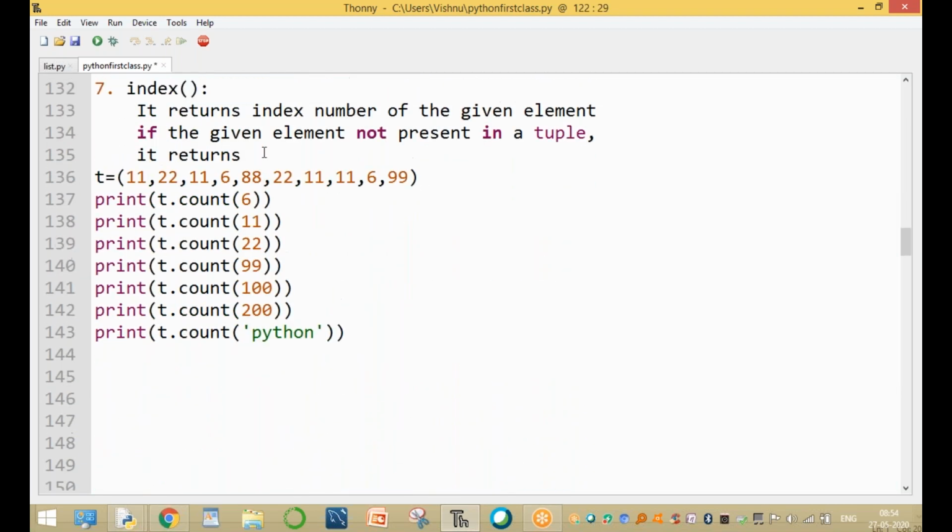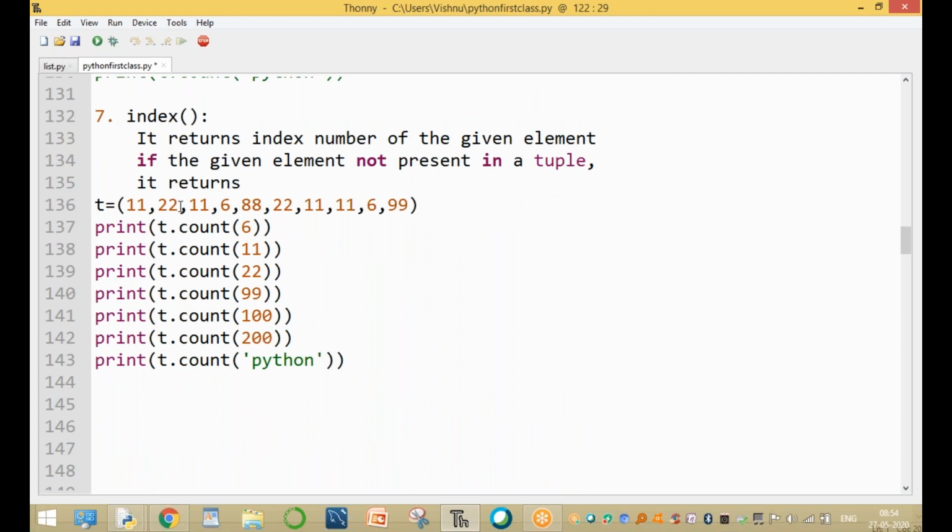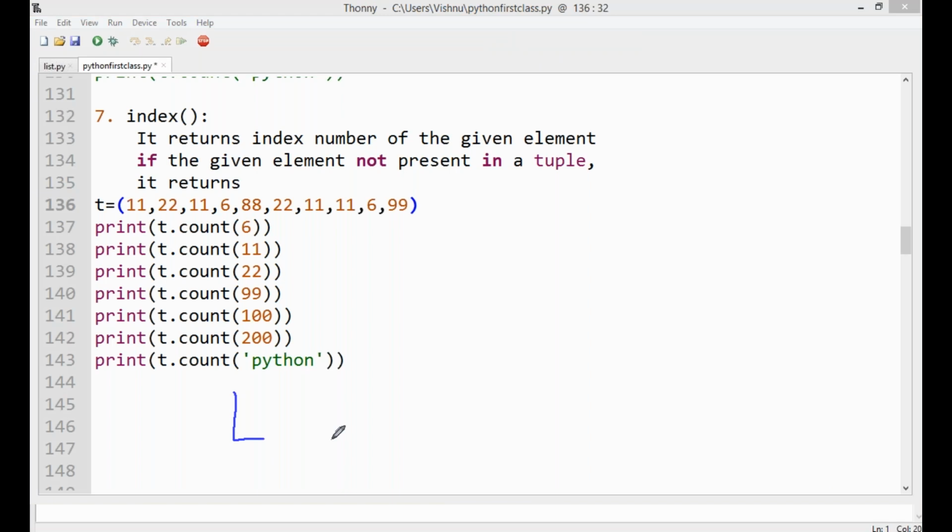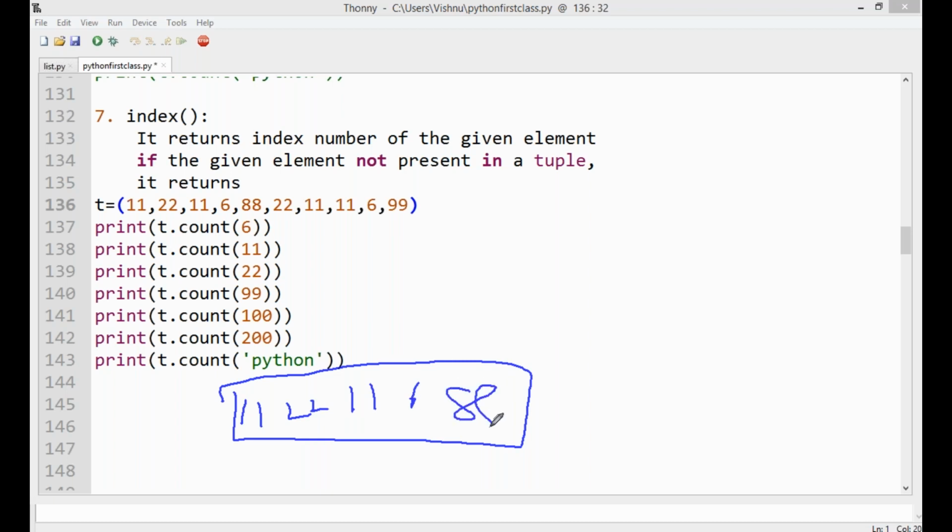Okay. Now index. It is the index number of the given element. Here these are the values: 11, 22, 11, 6, 88, 22, 11, 6, and one more value, 90, and this value is 6. For example, assume only 5 values, not more.